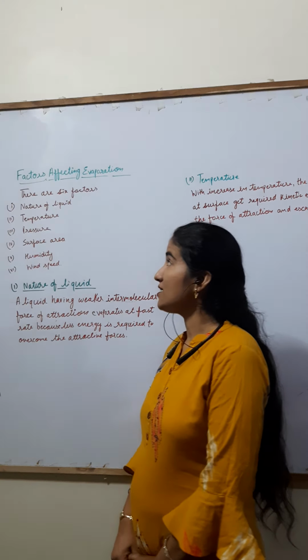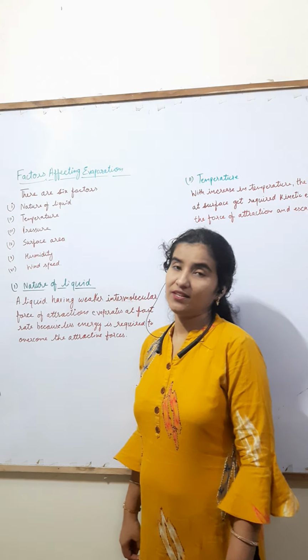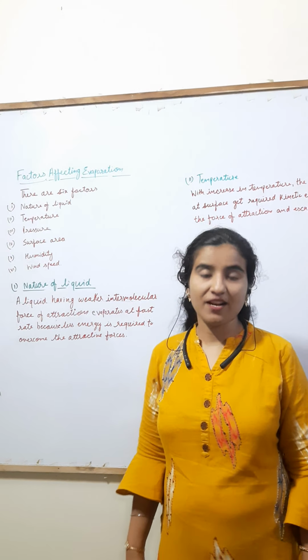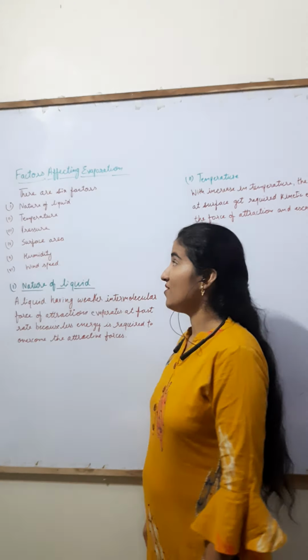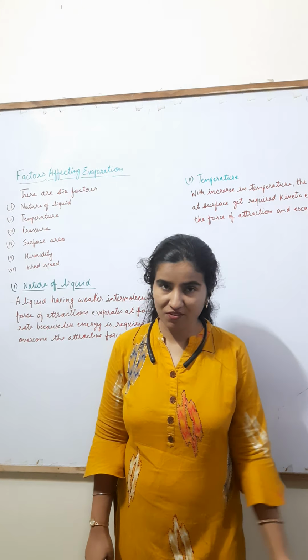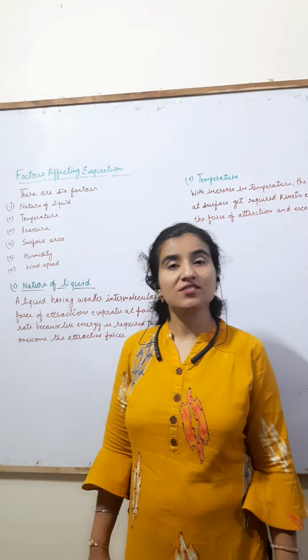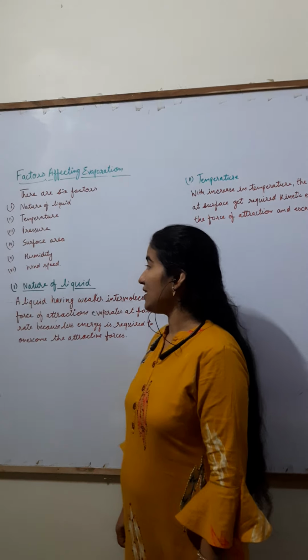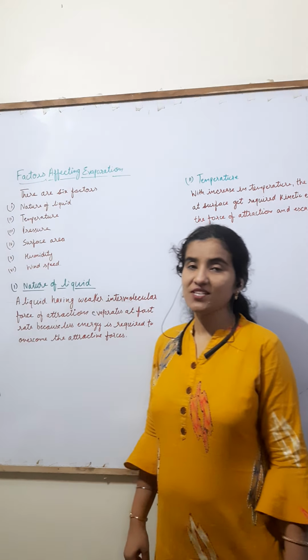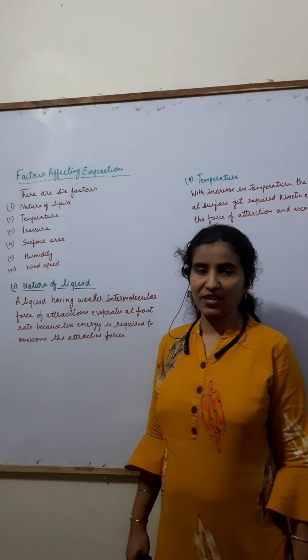Here we'll discuss the factors affecting evaporation. There are six factors. The first factor is the nature of a liquid, what type of liquid we have. Next are temperature, pressure, surface area, humidity, and wind speed. First we'll discuss the nature of a liquid.